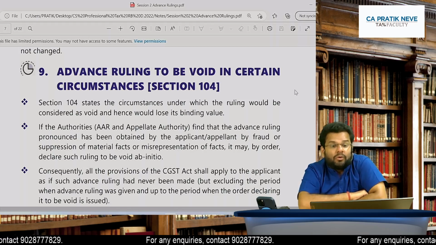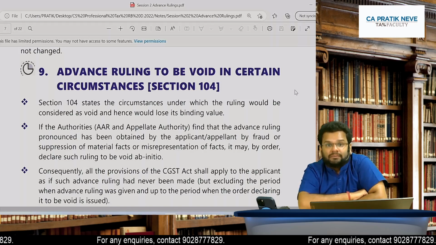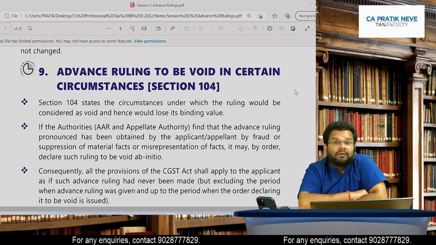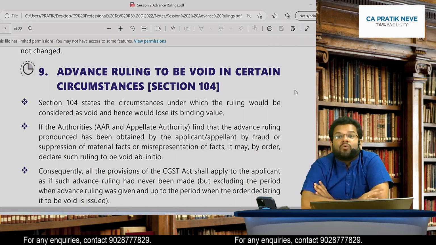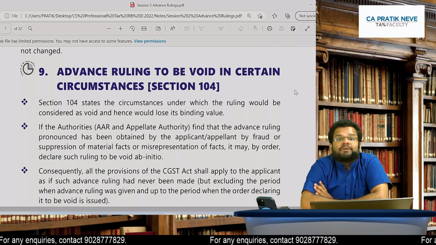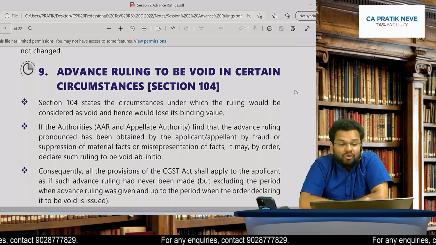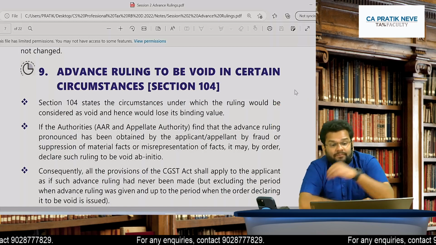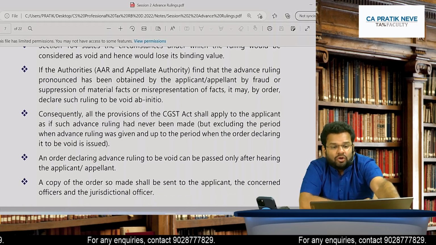Okay, friends, going ahead. When will advance ruling be void? Void here actually means void ab initio. Ab initio means from the beginning. So, when will it be void ab initio? Section 104 talks about that.